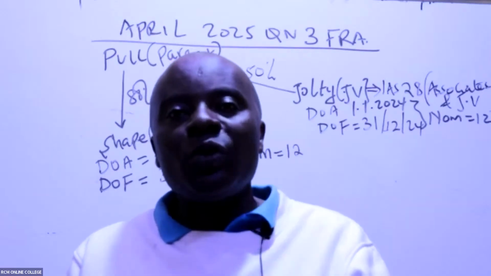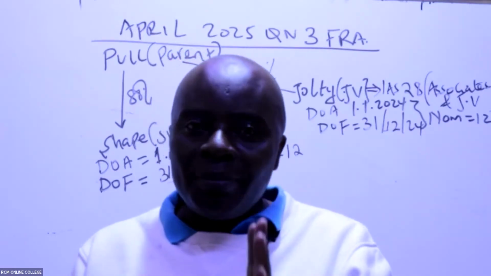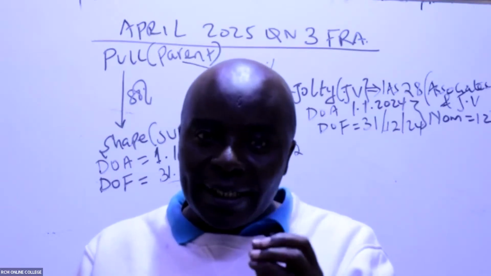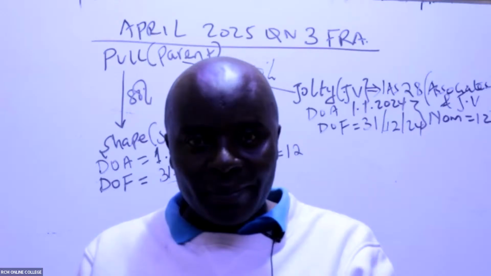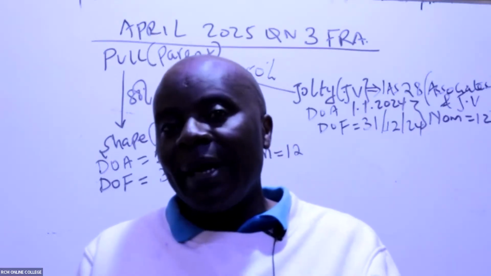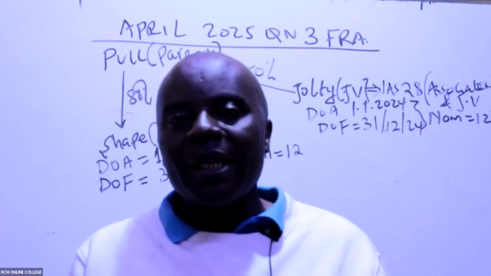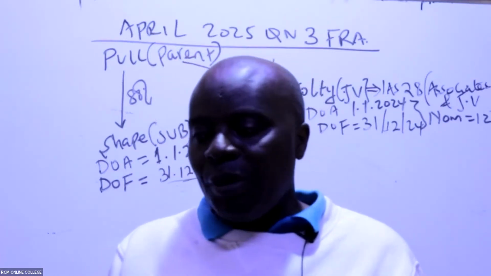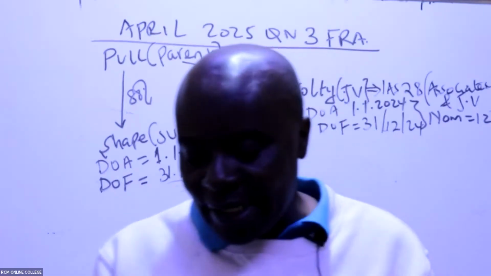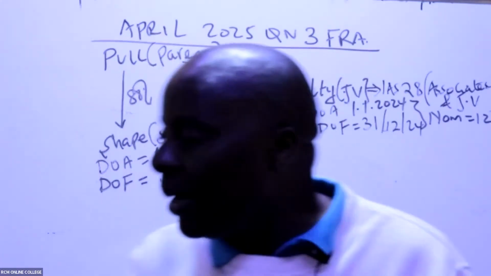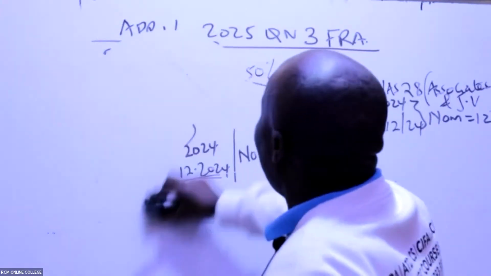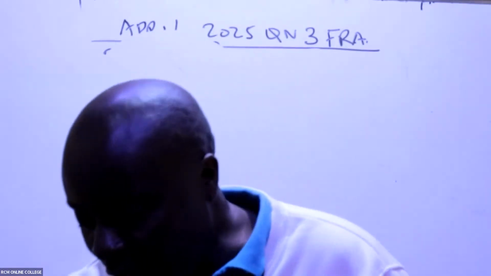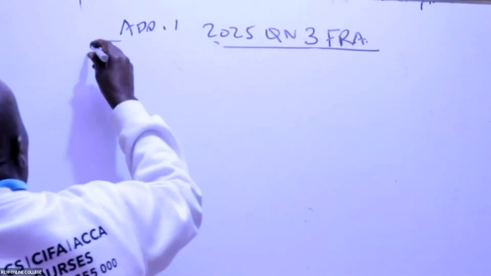A good student will appreciate that we are in this business to get marks. So what can I be able to garner in 37 minutes maximum? So if I know the shortcuts, then the better. But now this examiner has sandboxed me. He has told me he wants me to give him the workings for goodwill. I know before I get goodwill, I must get net assets. So in this case I will come and write here and tell my examiner that now I'm giving him the net assets, because I can't get goodwill without getting net assets of the subsidiary.